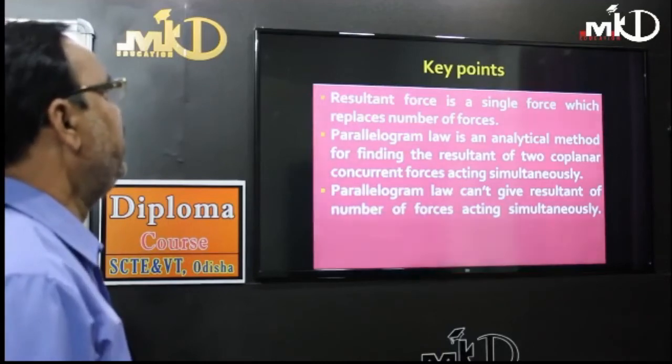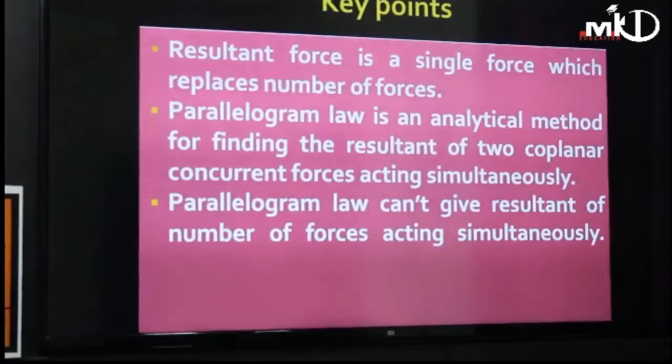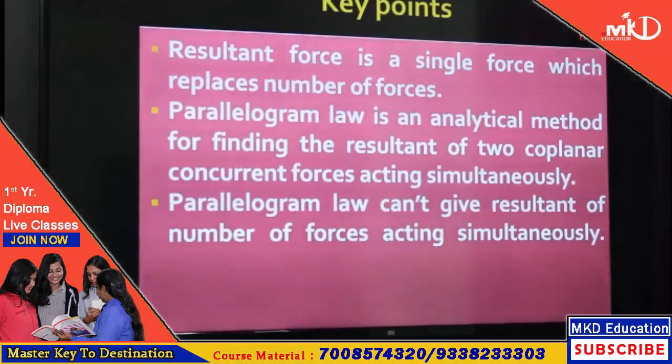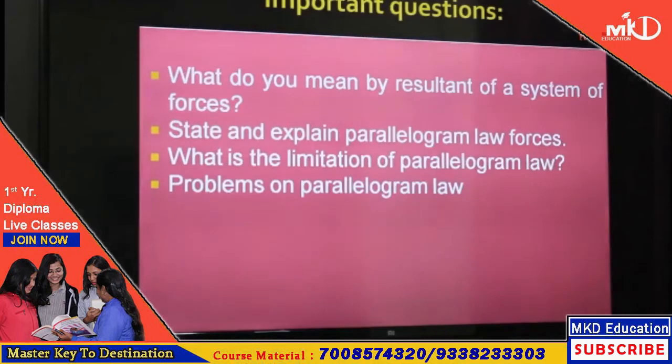But parallelogram law can give the resultant only when two forces are acting at a single point. If more than two forces are acting simultaneously on a particle, parallelogram law is not suitable. This is all about it. So now we go to the important questions for you.